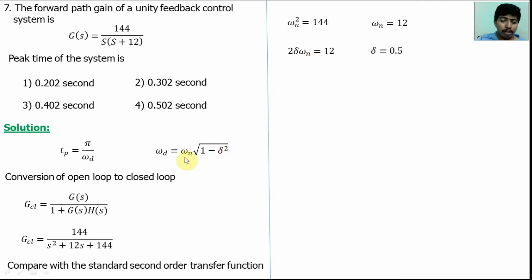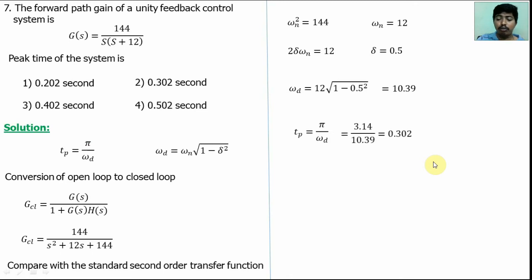Now find the omega d value. Substitute these parameters here, we will get omega d is equal to 12 into root of 1 minus 0.5 the whole square. The answer is 10.39. So substitute this omega d value in the peak time equation. So Tp is equal to pi by omega d, pi by 10.39 is equal to 0.302. Option 2 is correct.